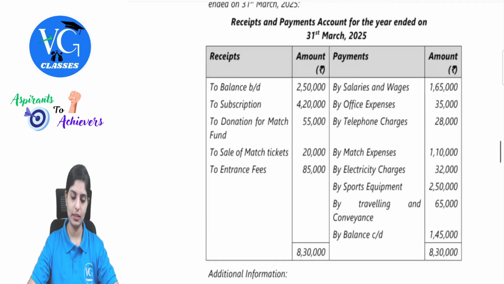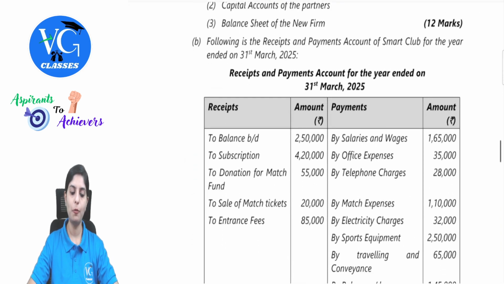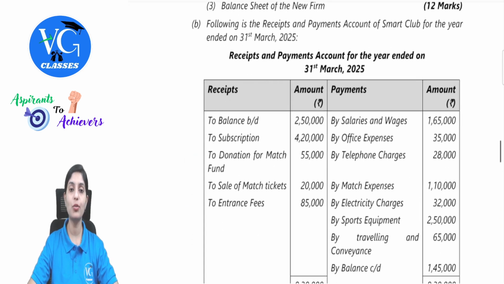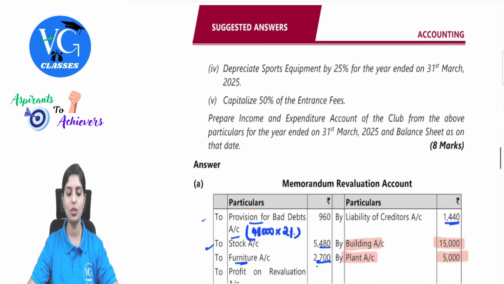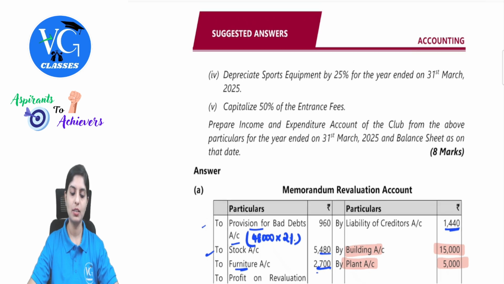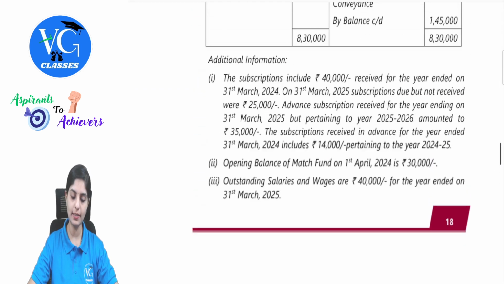Yes. Next question. Following is the receipts and payments account of Smart Club for the year ended on 31st March. They have given us the receipts and payments account. And then what is the requirement? Prepare income and expenditure account from the above particulars and balance sheet as on that date. See, this is a not-for-profit organization question.